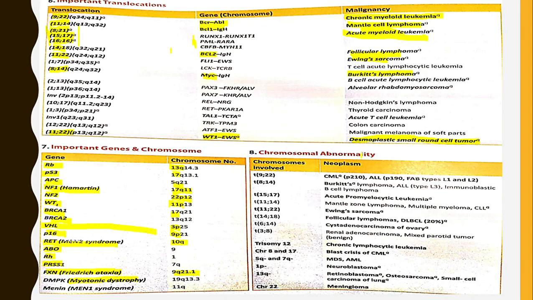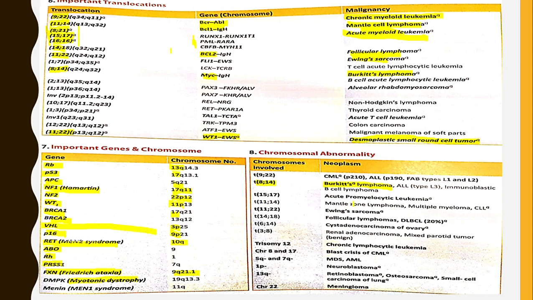Coming to chromosomal abnormalities, chromosomes involved in different abnormalities. Translocation 9;22 is seen in CML and ALL, FAB types L1 and L2. Translocation 8;14 is seen in Burkitt's lymphoma, ALL L3, immunoblastic B-cell lymphoma. Burkitt's lymphoma is the most important one.